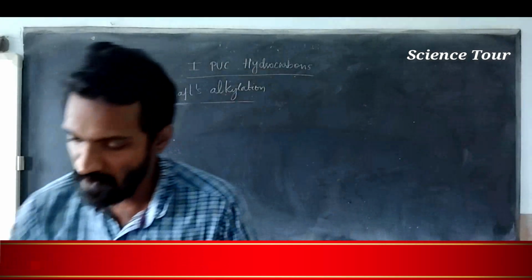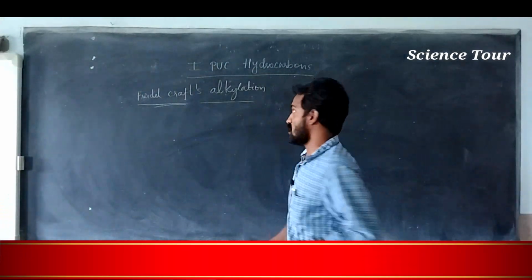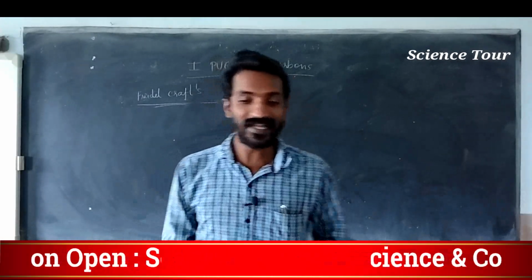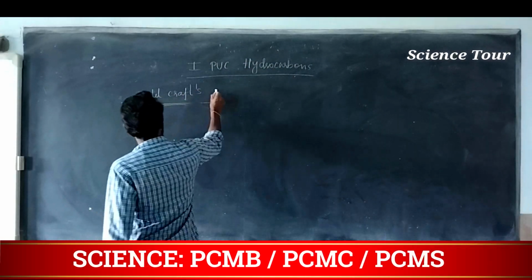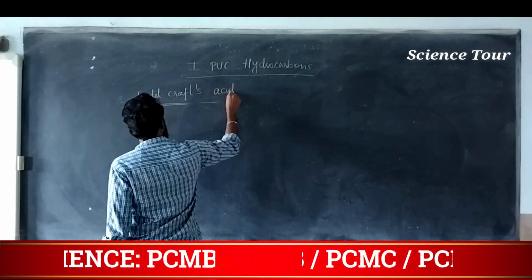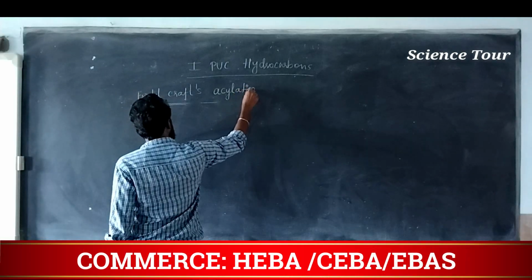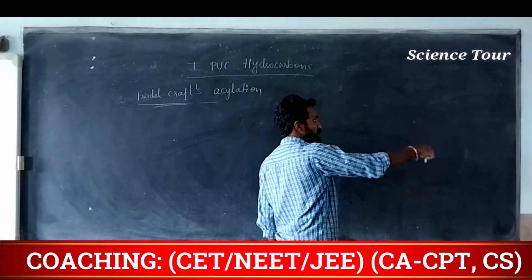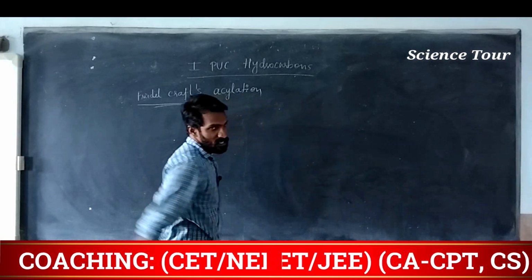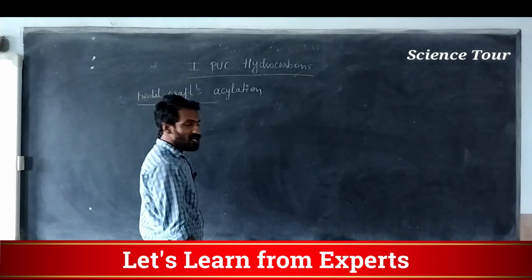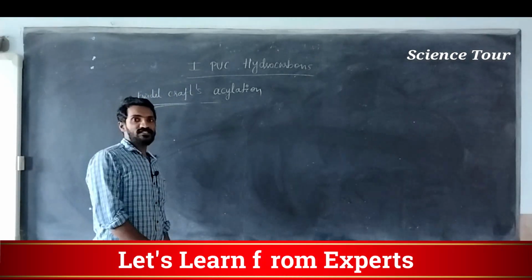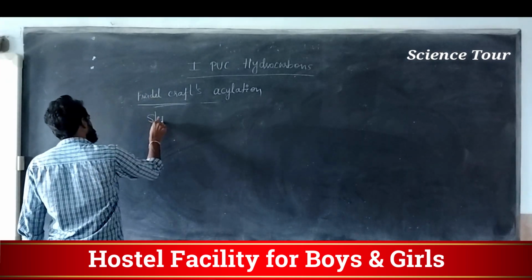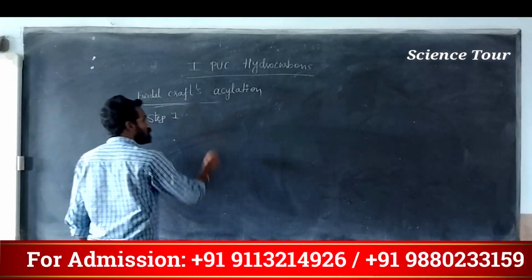My dear students, next we are going to study Friedel-Crafts acylation. Alkylation is over. What is acylation? Introducing an acetyl group on the benzene ring is called acylation. Here, alkylation and acylation both are the same procedure. What are we going to do now? Step 1, generation of electrophile.